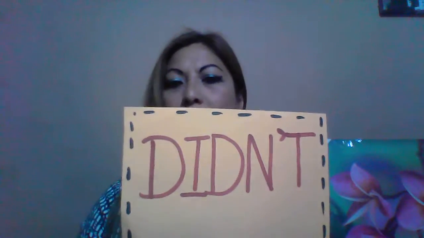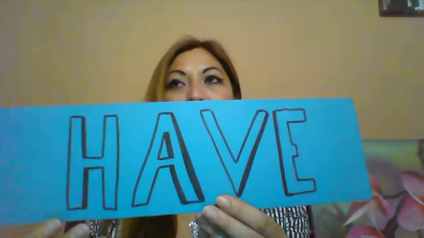For example, if you want to make a negative sentence, you have to use this auxiliary, didn't. If I say in the affirmative, for example, I have a car.